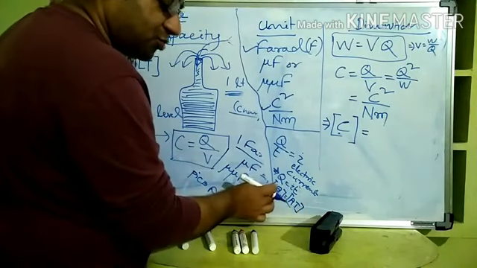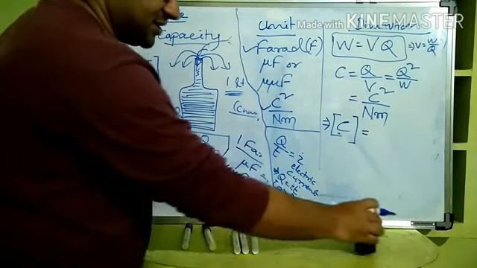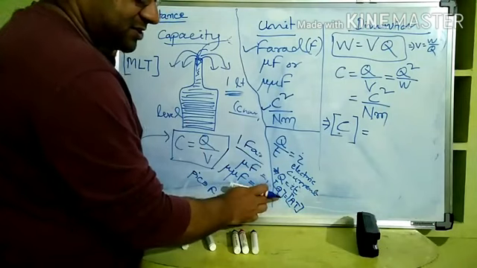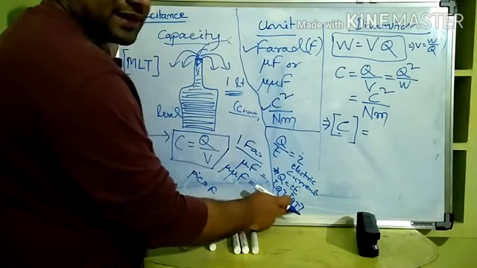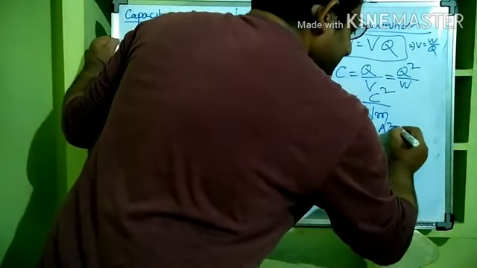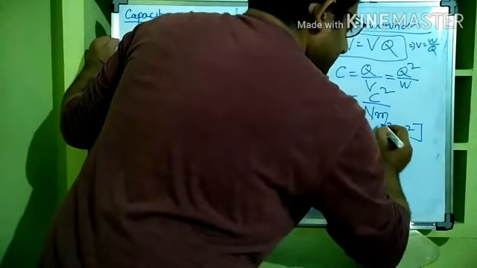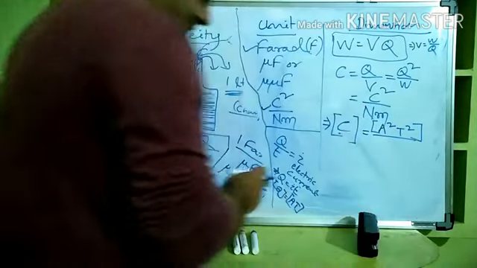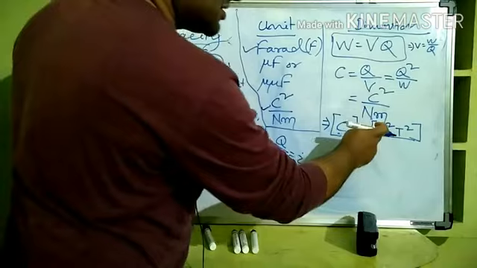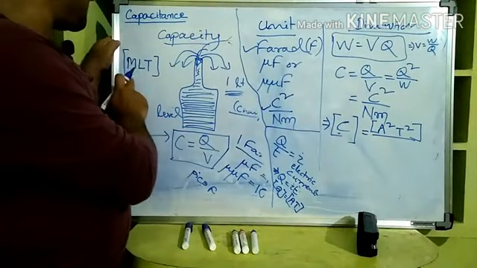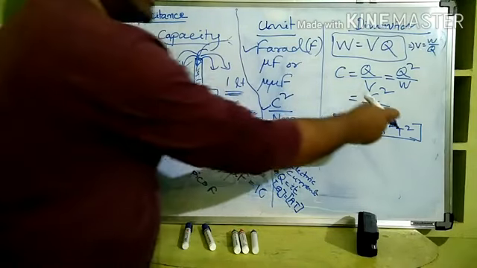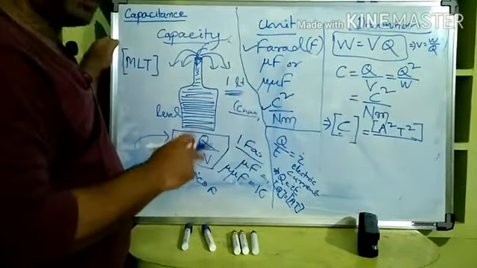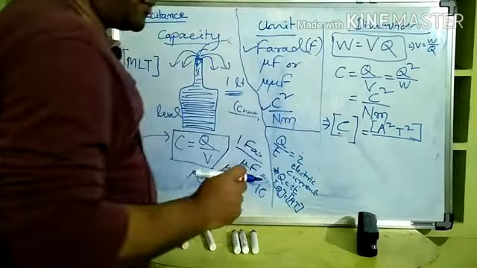So wherever Q comes, as far as the dimension is concerned, it is visible, right? Wherever the dimension of Q comes, we will put it as AT, ampere second. Okay. So Coulomb square, we can write it as A square T square divided by. Why did we do this? Because ampere is something which is neither mass nor length nor time. It is not coming between L and T. It is something extra. That's why I wrote A. A is the symbol, dimensionally, for current.